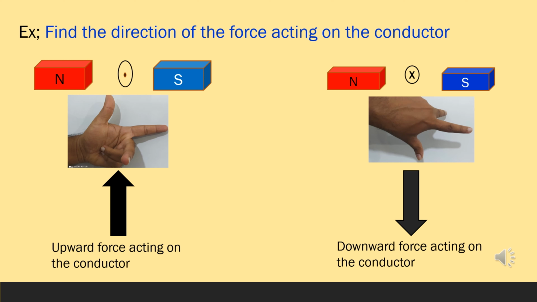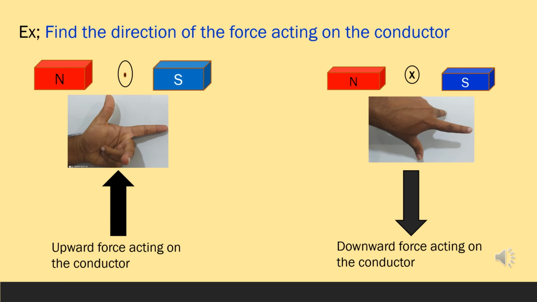In the same way, in the second example, you can use Fleming's left hand rule also. When we place the index finger in the direction of the magnetic field line, as in the previous one, north to south direction, then here the cross mark represents the current flowing into the page.